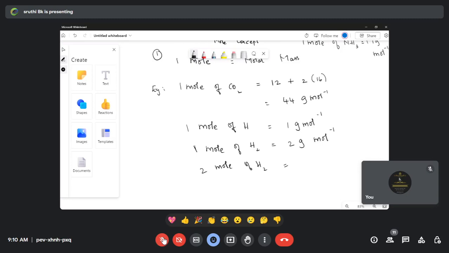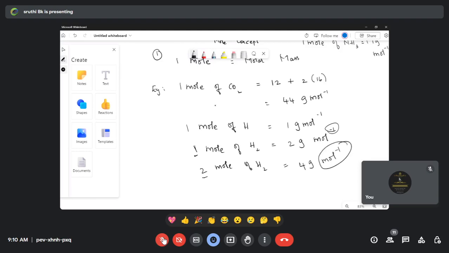Any one of you? What is 2 mole of H2? Yeah, 4 moles. It is only 4 gram. Don't use the mole inverse in that case. Mole inverse means for per mole. Here I am taking 1 mole so I am putting for per mole, right? Here it is 2 mole, so the mole inverse won't come.